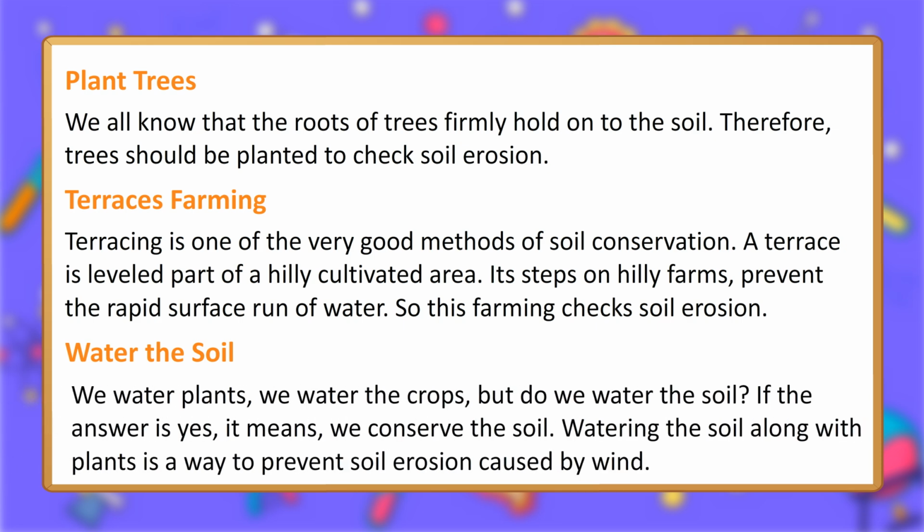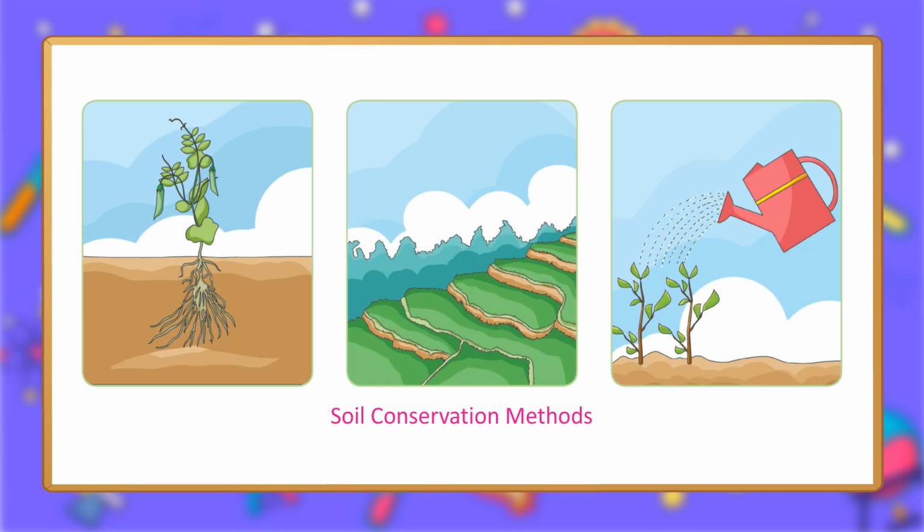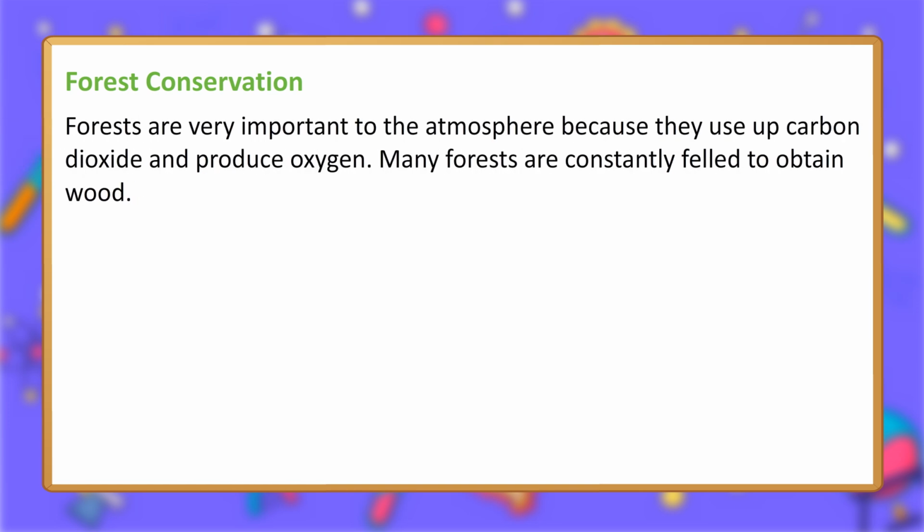Water the soil. We water plants, we water the crops, but do we water the soil? If the answer is yes, it means we conserve the soil. Watering the soil along with plants is a way to prevent soil erosion caused by wind. Soil conservation methods.